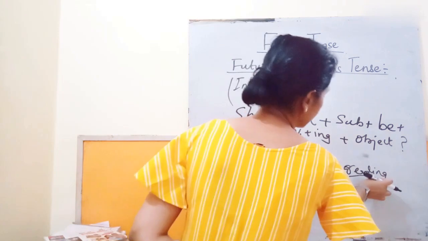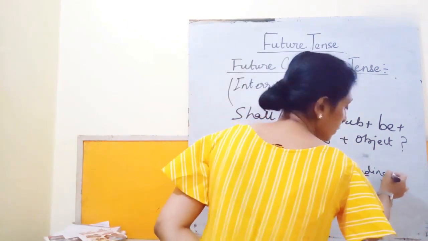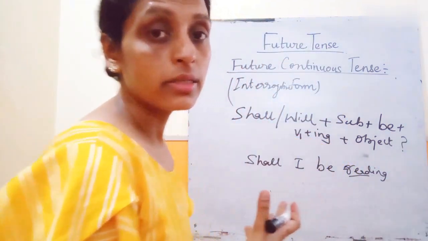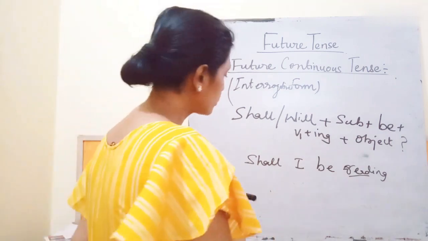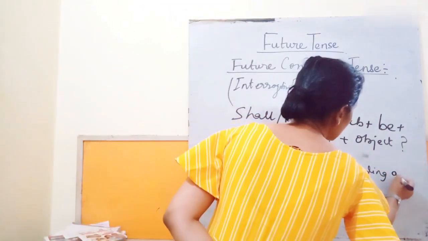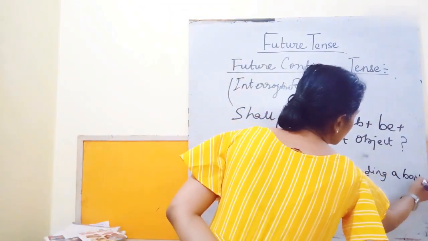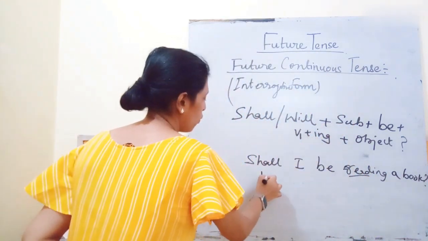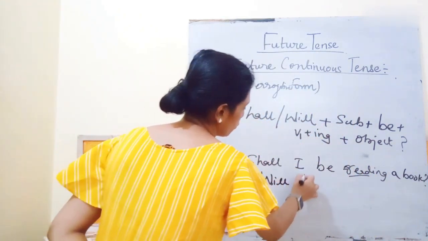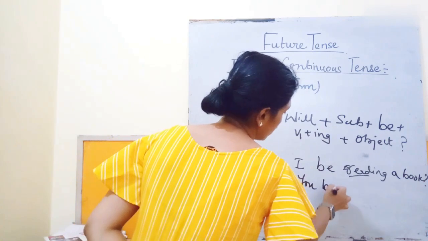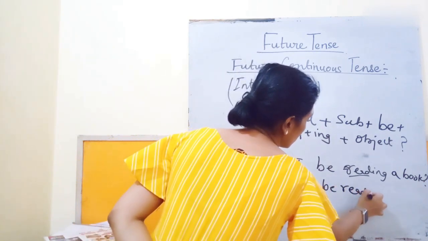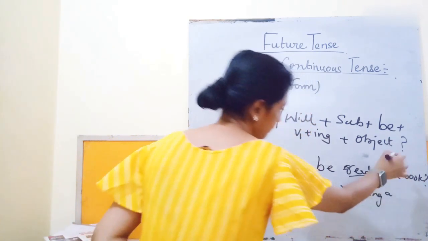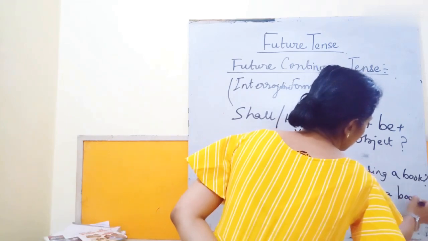We have added ing to it. It is now in the continuous form. Okay, shall I be reading a book? Question mark. Then will you be reading a book? Question mark.